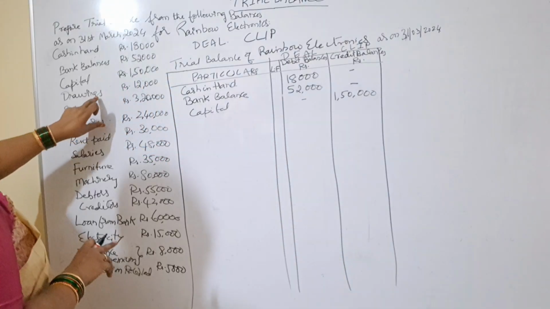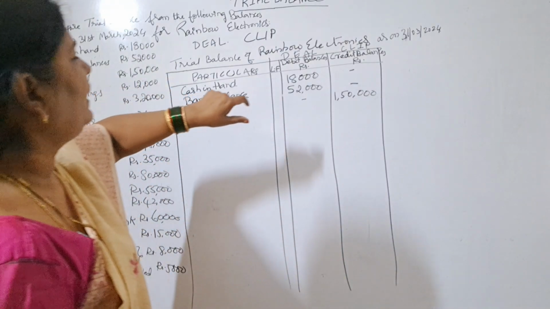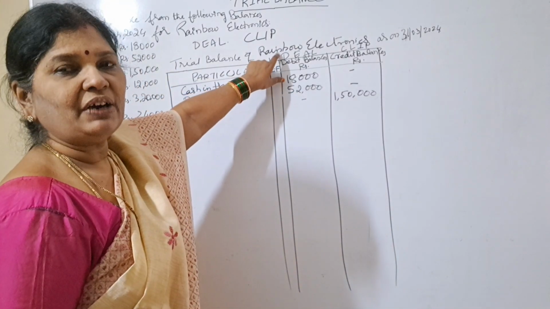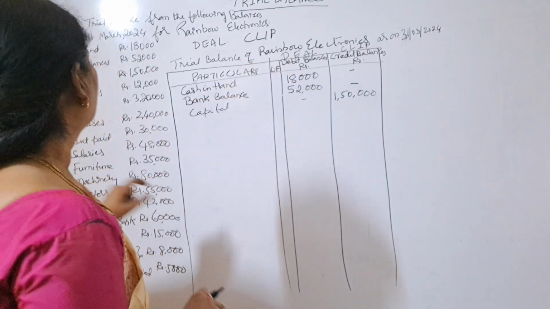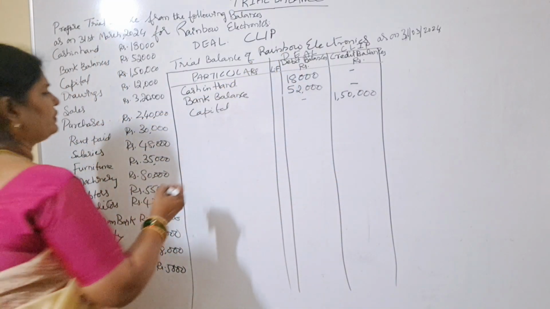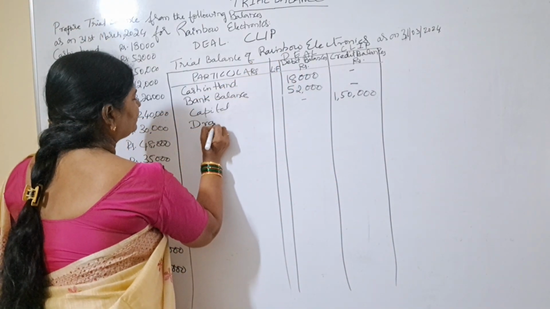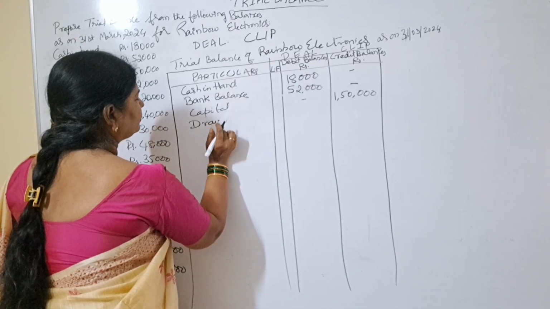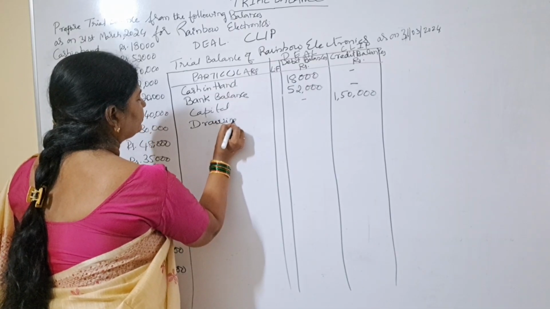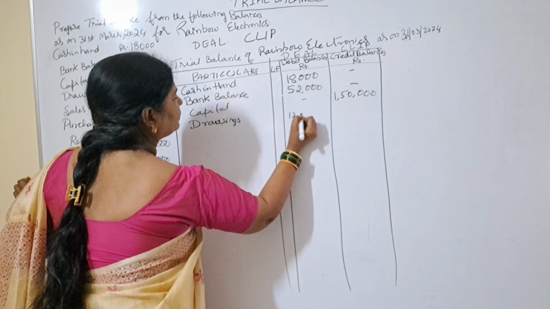We'll put a dash here. Drawings. Drawings means D here, means we have to write in the debit column. So how much is drawings? 12,000. So drawings 12,000.